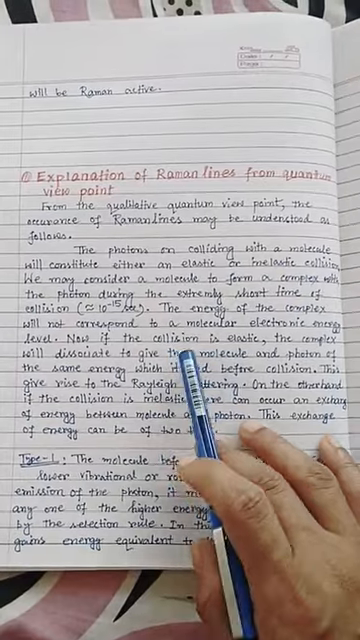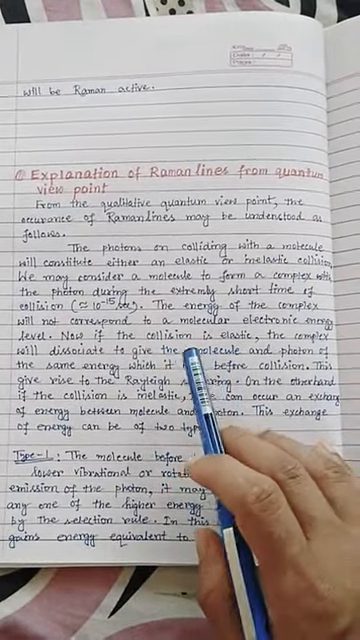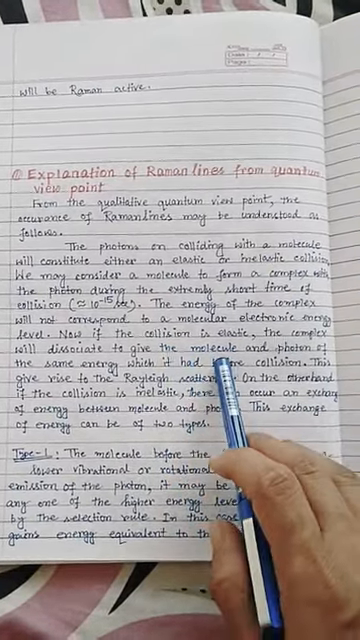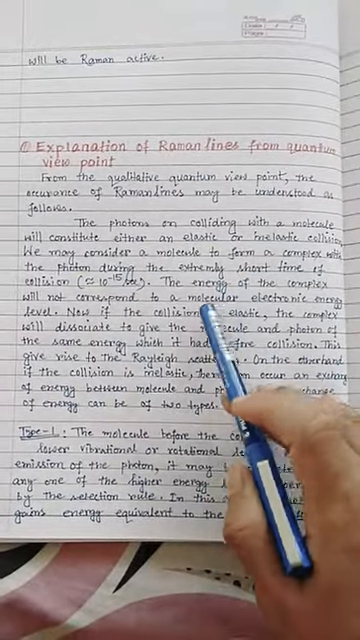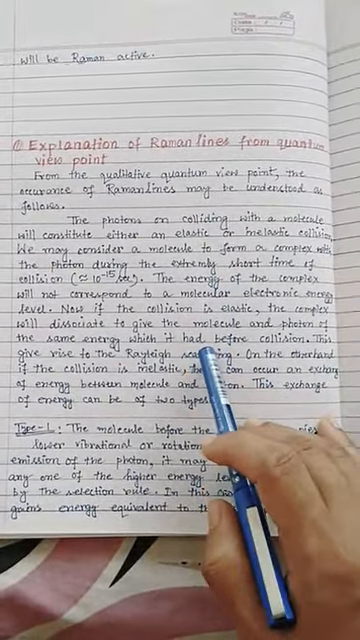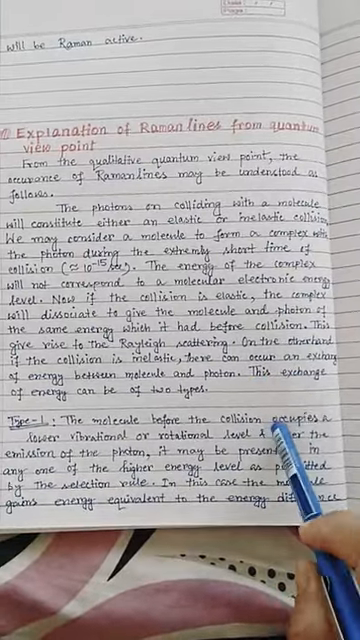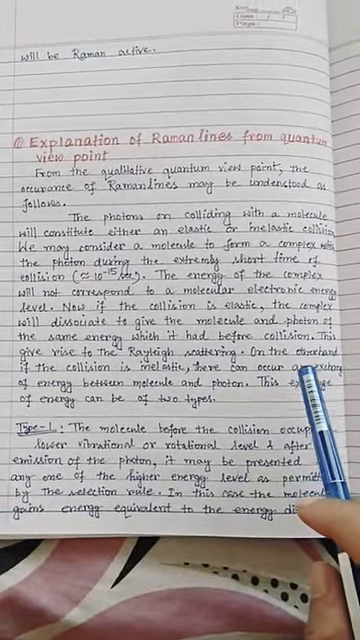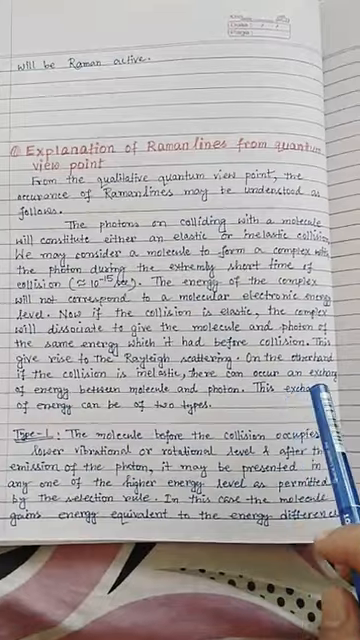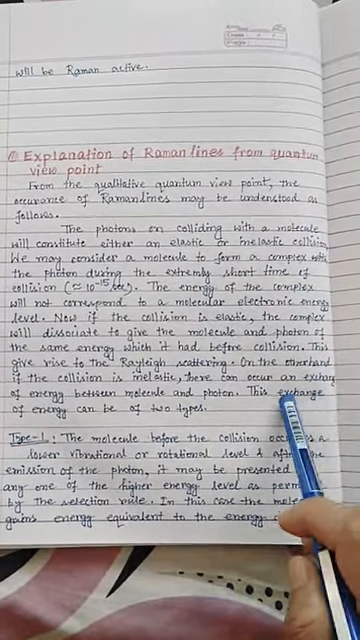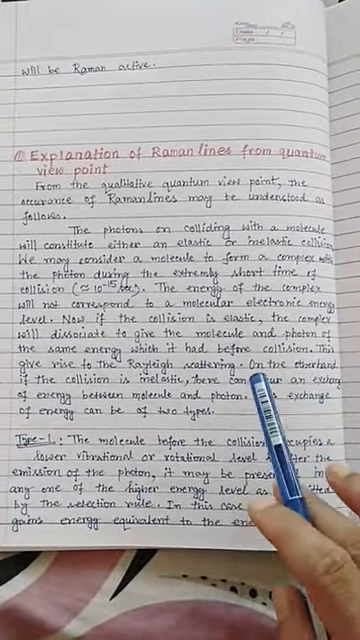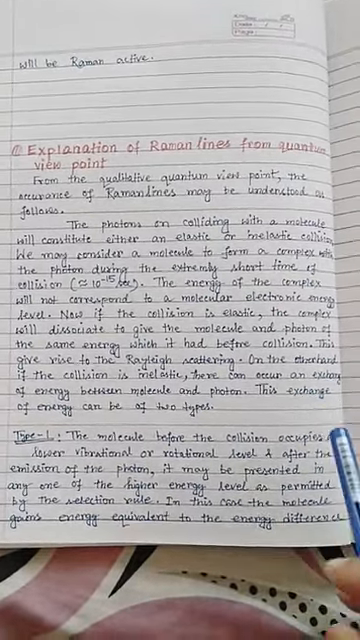Now if the collision is elastic, the complex will dissociate immediately to give the molecule and the photon of the same energy which it had before collision. This gives rise to the Rayleigh scattering, because in Rayleigh scattering there is no change in the energy of the incident and scattered photons. On the other hand, if the collision is inelastic, there occurs an exchange of energy between the molecule and the photon. This exchange of energy can be of two types.